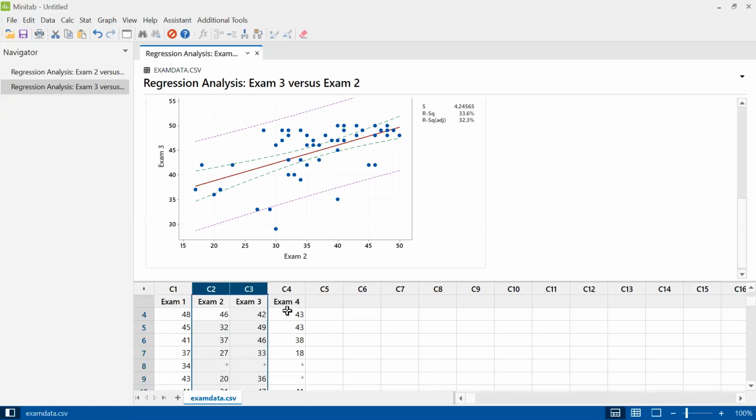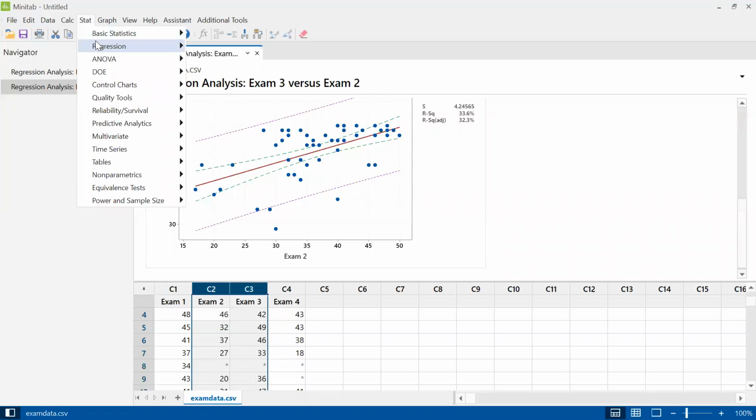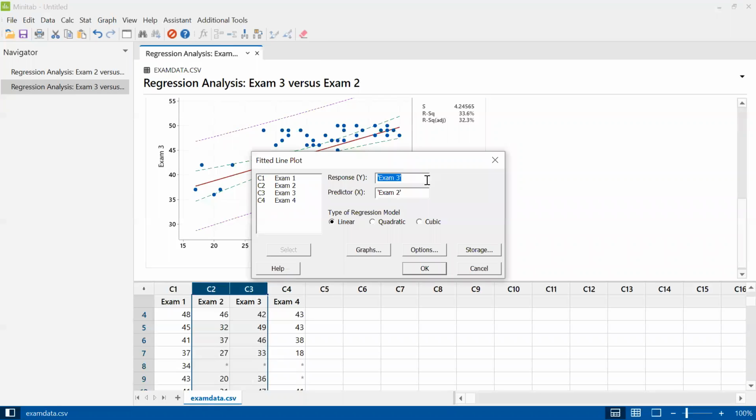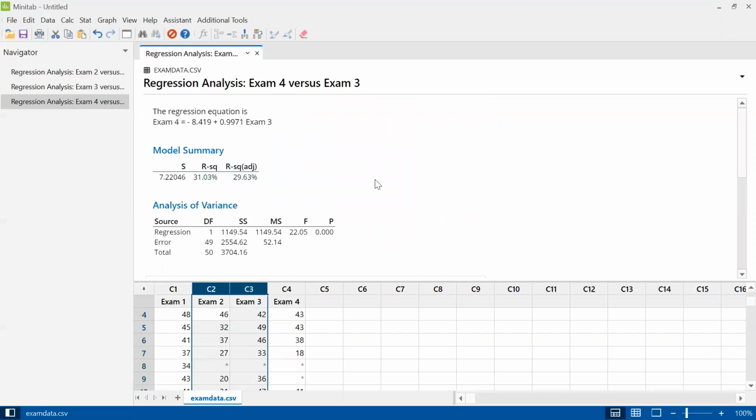Since that didn't take very long, why don't we do one more? Why don't we do exam 3 and 4? Okay, so if you know exam 3, can you guess exam 4? We'll put exam 3 on the x-axis and exam 4 on the y-axis. I'm starting to think that, yeah, again, no.